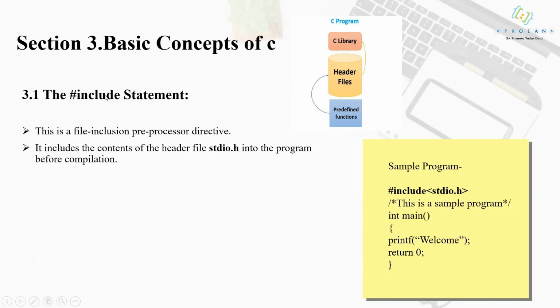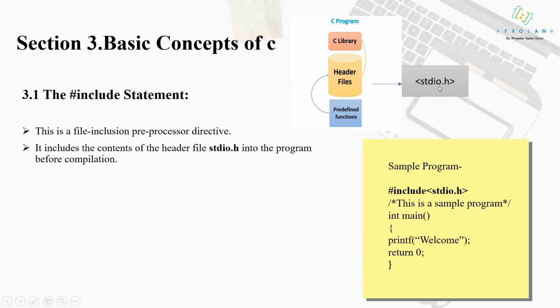Now what needs to be included? It will include the contents of the header file stdio.h. I already explained what a header file is. All the predefined functions are defined inside header files, which are part of your C library. If you want to use functions already defined in the library, you have to include their header files. Consider here, stdio.h is a header file.